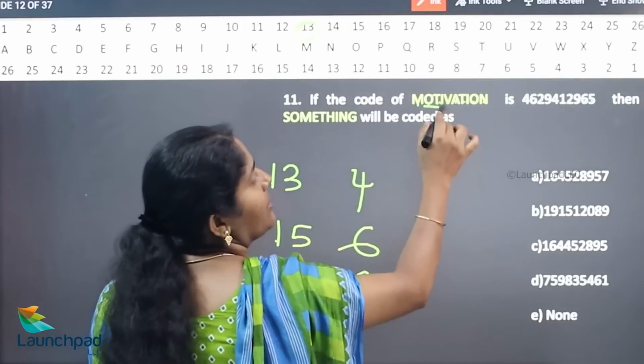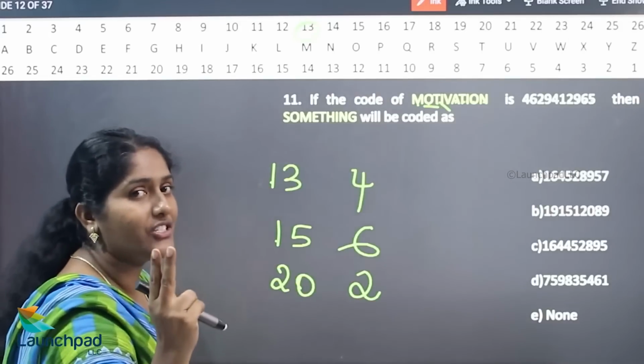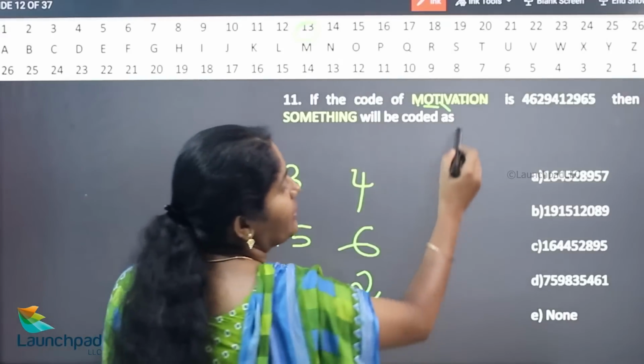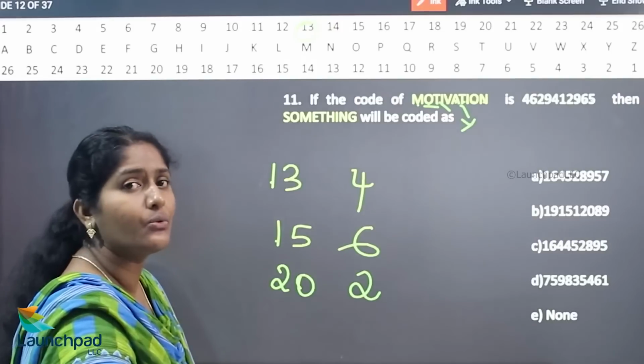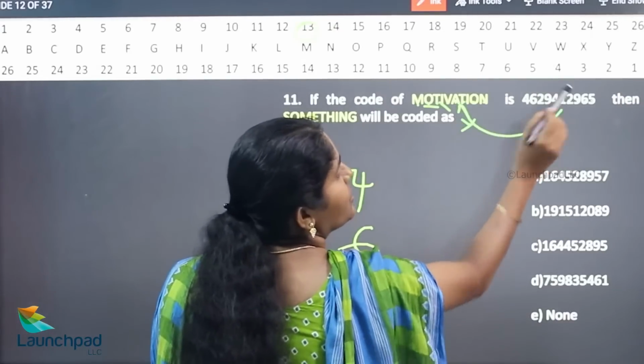What is the value of I here? 9. So if it is double digit means they can make it as single digit. So here for example, here T. What is the value of T? T value is 20. 2 plus 0 is 2. So they are using T and 2.